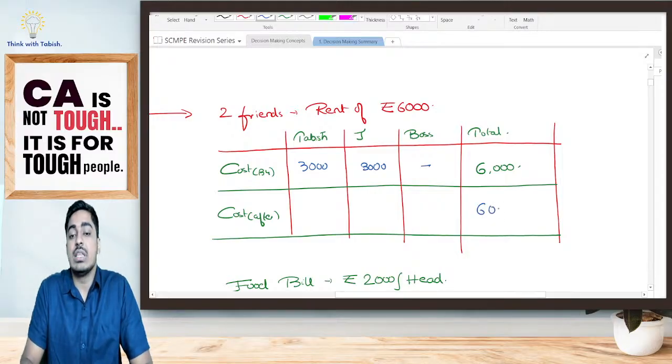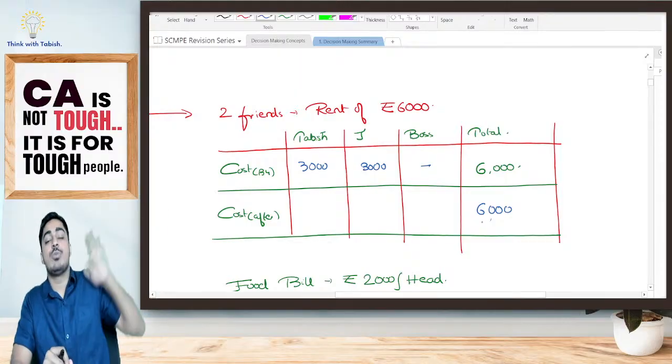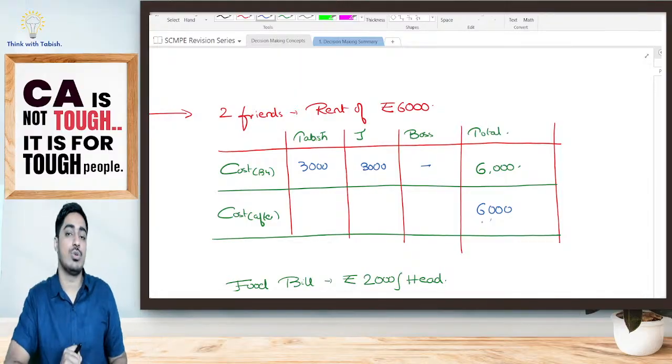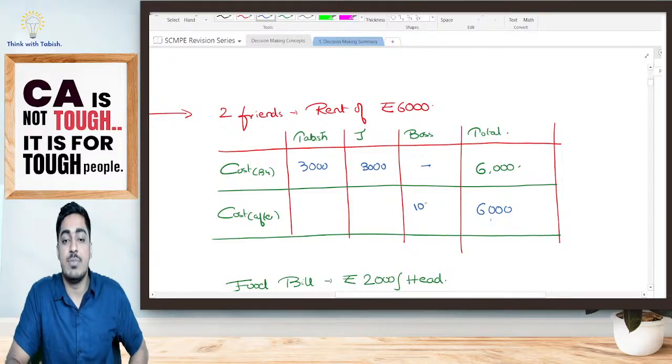Now, if a third person comes, is the total rent, the amount that I am going to pay to my landlord, going to change? No, it is not going to change. Yes, the total rent is 6,000 only. The third person is going to give me 1,000 rupees.